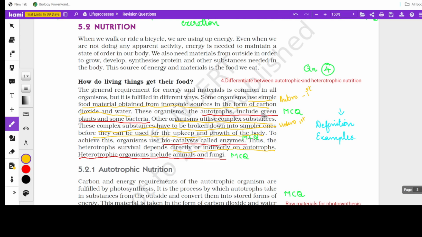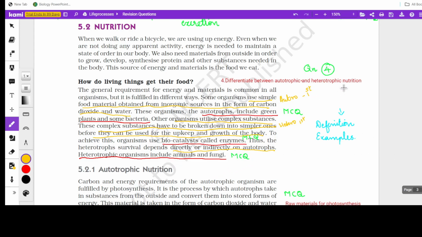Examples of autotrophs include green plants and some bacteria. This part you'll get in MCQ, because when they give bacteria, you may get confused, wondering whether bacteria is an autotroph. Yes, a few bacteria are autotrophs. And examples of heterotrophic organisms include animals and fungi.